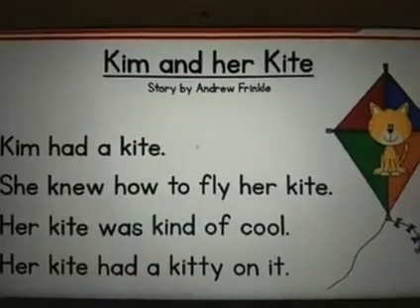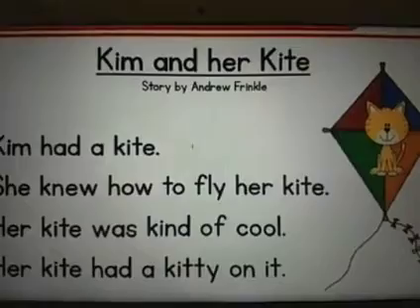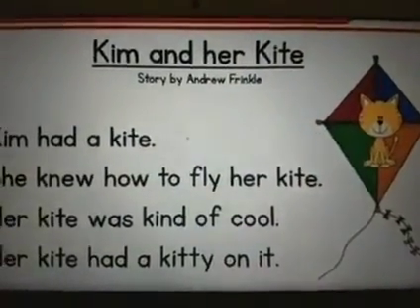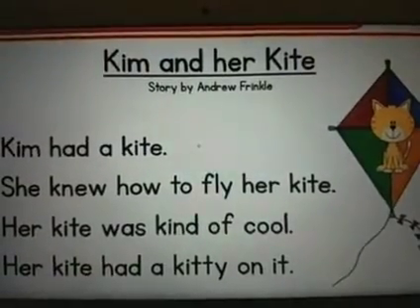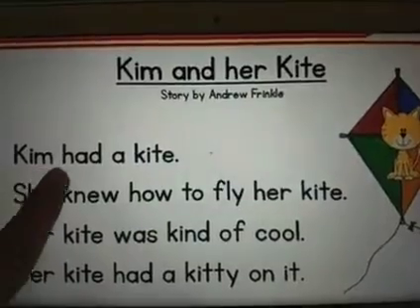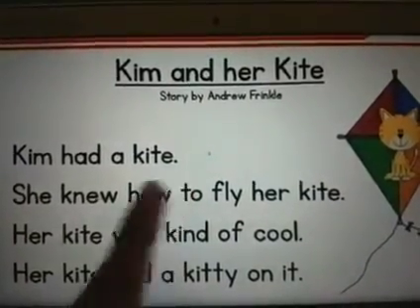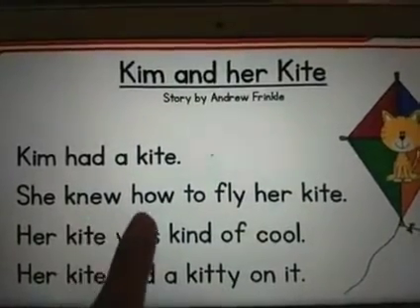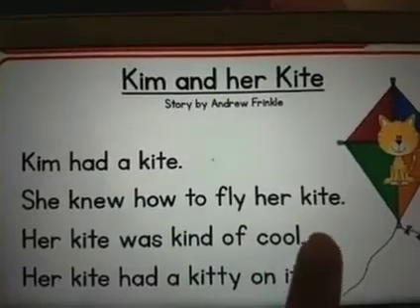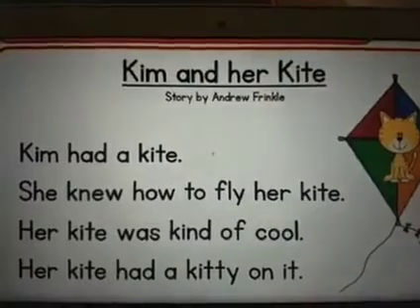There is this girl whose name is Kim and she has a kite, with a beautiful picture of a cat on it. So let's read. Kim had a kite. She knew how to fly her kite. So this little girl Kim knew how to fly a kite.